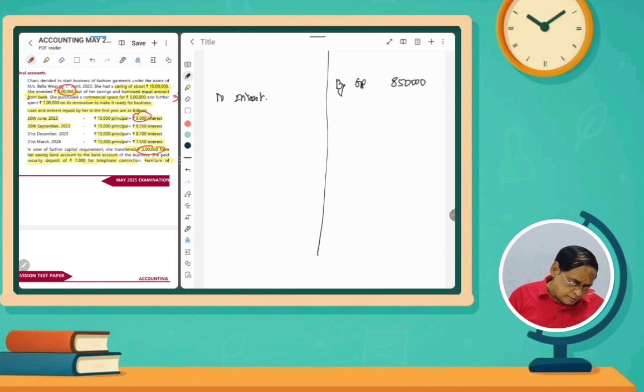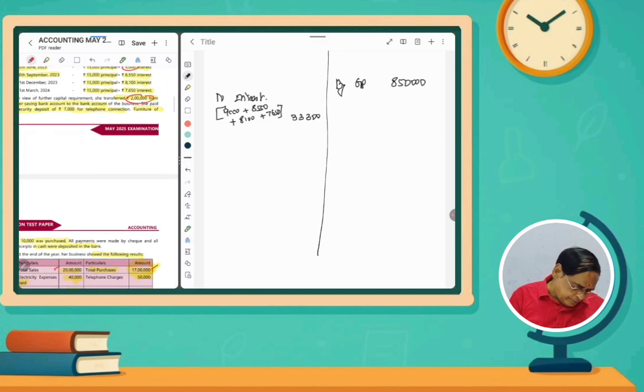So we have to add 9,000 plus 8,550 plus 8,100 plus 7,650. So these are the interests paid during the year. How much is that amount? I had already calculated, 33,300 rupees interest. And then any other expenditures given here.